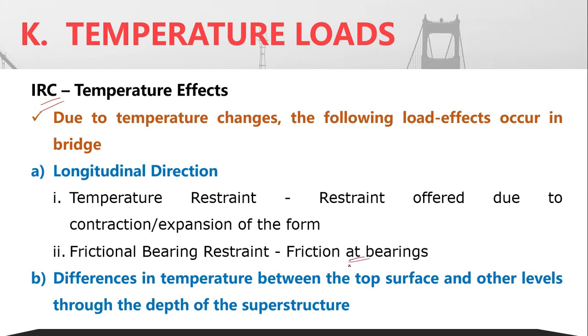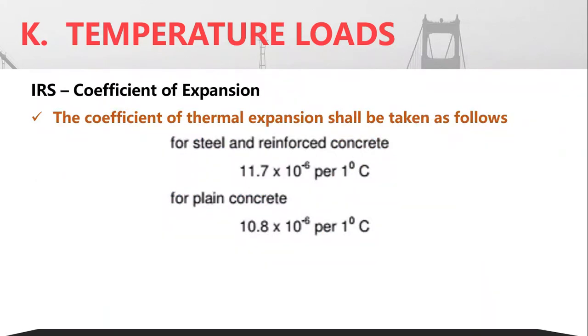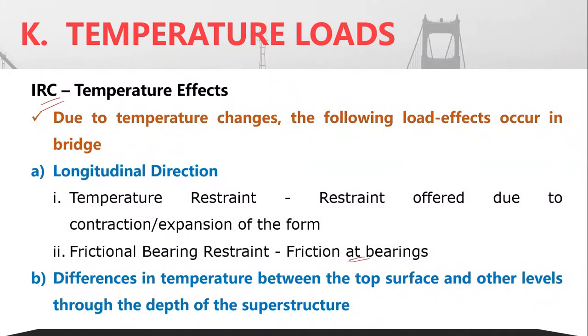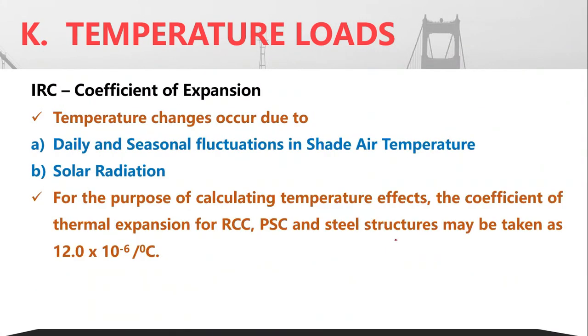Even though as such it will affect the bearings in IRS also, in the rails also, Railways has not considered that, but IRC has considered that also into picture. Now, here also the temperature can depend upon either seasonal variations and the daily variations. We call it the air shade temperature, and depending upon the solar radiation in case.